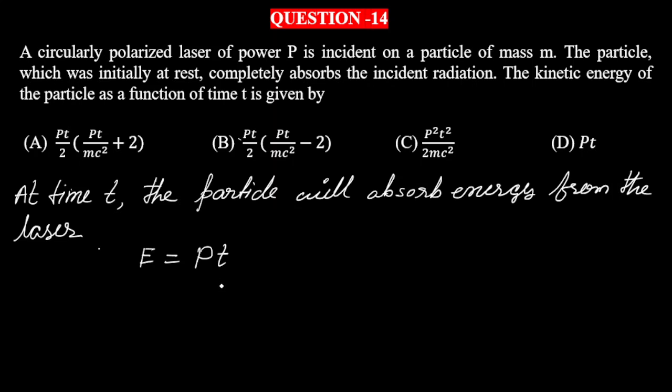In between, when T is neither too small nor too high, we can use an approximate result, or you can say a semi-relativistic approach.